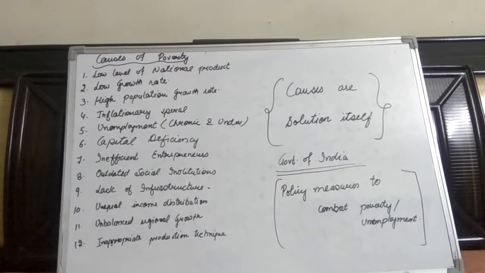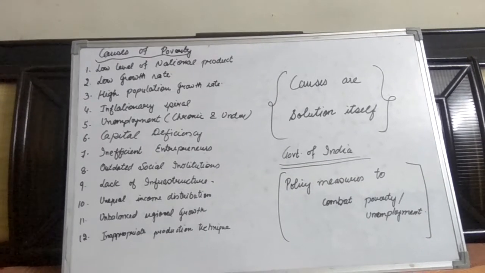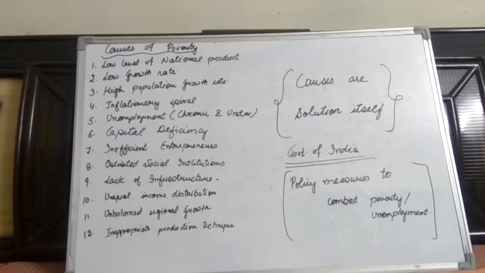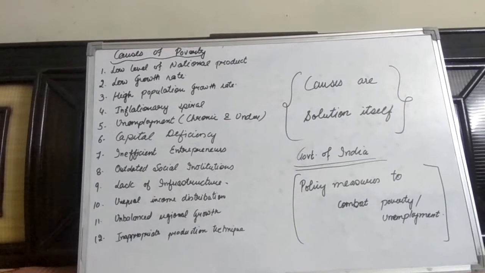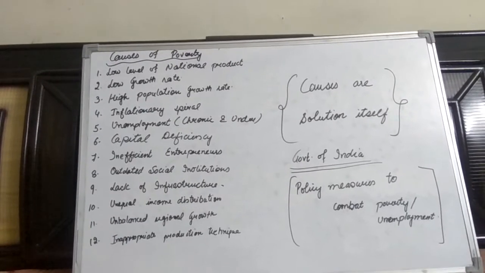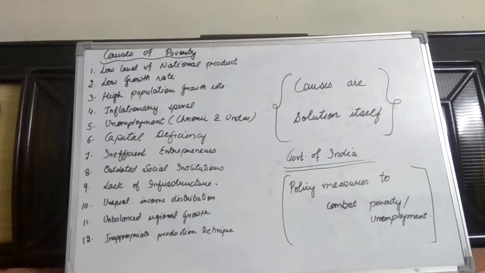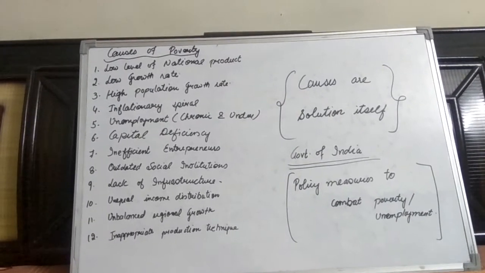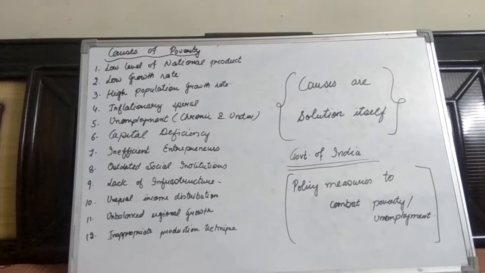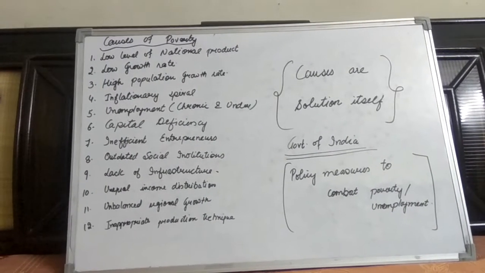If prices are to be controlled, it can be done by increasing a sufficient amount of goods and services produced in the economy, so that all people may become able to purchase those goods and services that they need. If employment is promoted, then poverty would be controlled. And if capital is increased in our country, productive capacity will generate, people will get employment, and poverty will be abolished. Entrepreneurs' skill may be improved by vocationalization and training programs of the labor force. Conventional outlook should be improved, and infrastructure may be promoted, and poverty can be controlled.